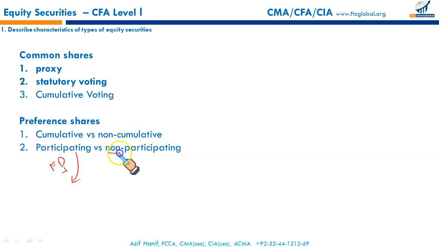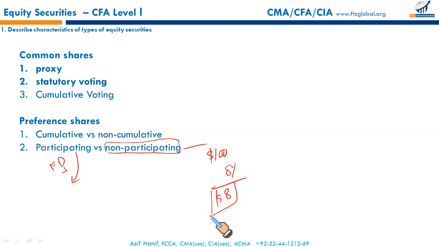If they are non-participating, it means they will simply get the fixed dividend. For example, if a preference share has a par value of $100 and the dividend is 8%, you will simply get $8 as dividend. No participation in profit. But in case of participating, if there is a sizable profit beyond a certain limit, then preference shareholders will get the regular dividend as well as some participation in the profits.